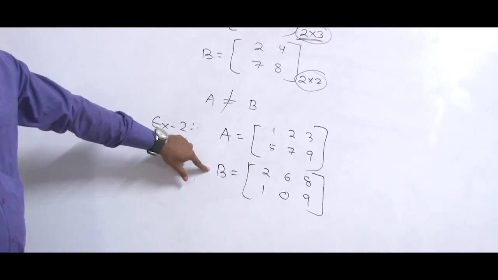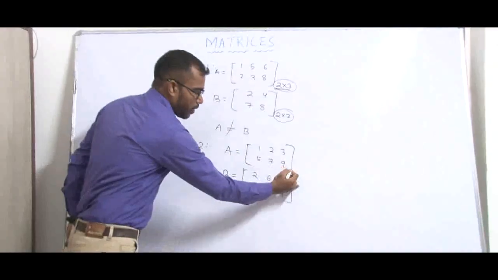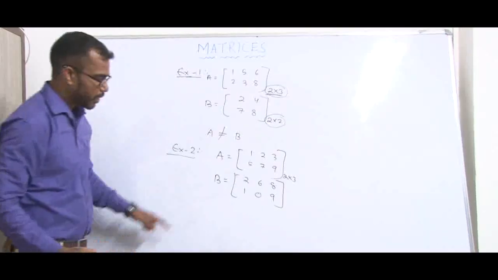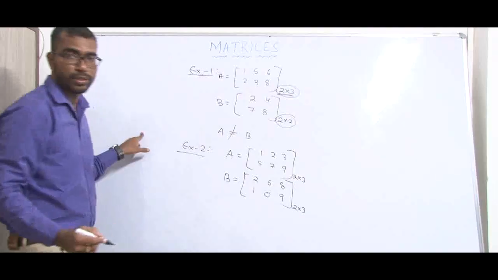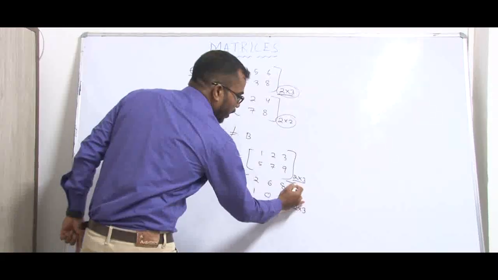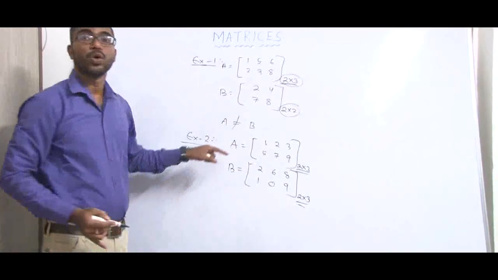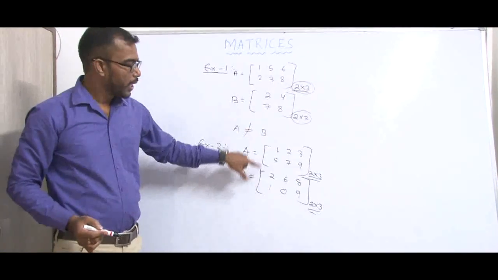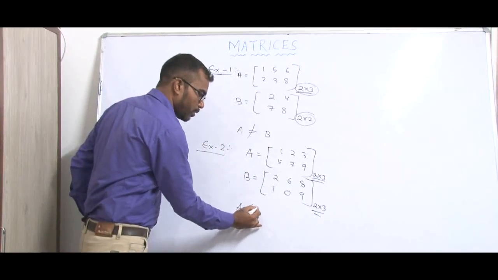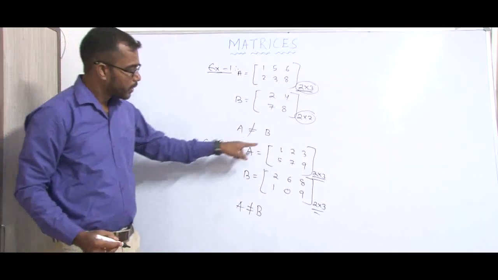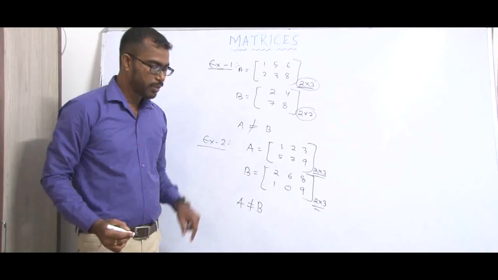Answer is no. Its order is 2 into 3, and the second matrix is also of order 2 into 3. Here the orders are the same, but the corresponding elements are not the same. So it is not an equal matrix. So we can write A is not equal to B because its corresponding elements are not equal.